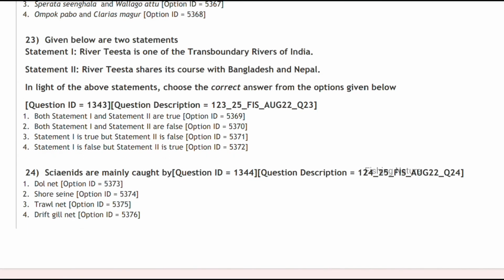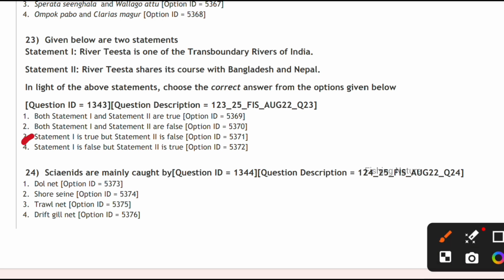River Teesta is one of the transboundary rivers of India, and River Teesta shares its course with Bangladesh and Nepal. No, it does not share it with Nepal. So option A is true, but statement 2 is not true. It is false. Cyanids are mainly caught by using the trawl net.